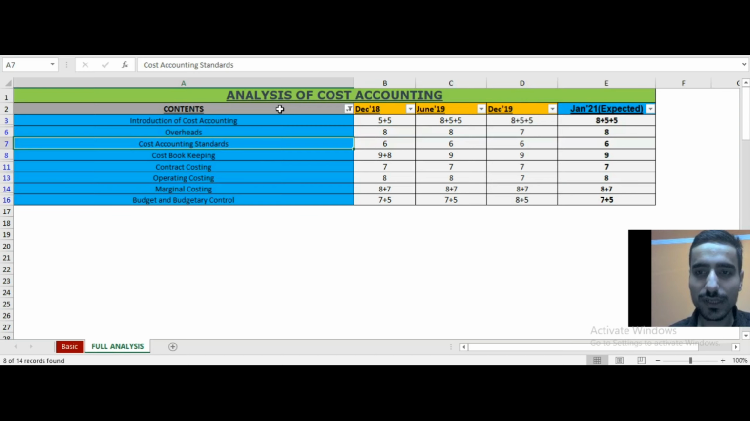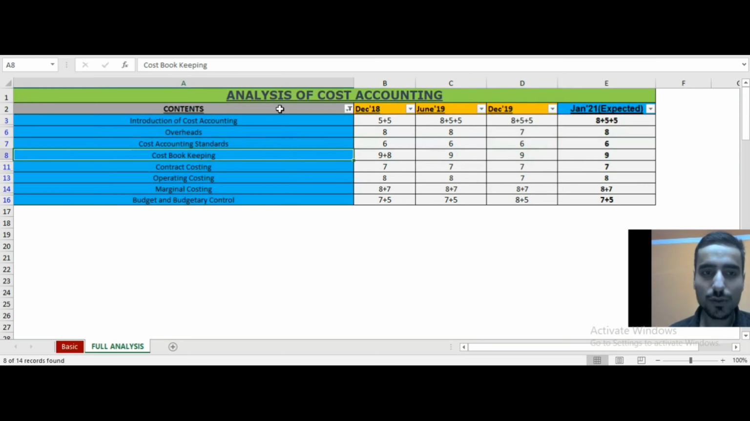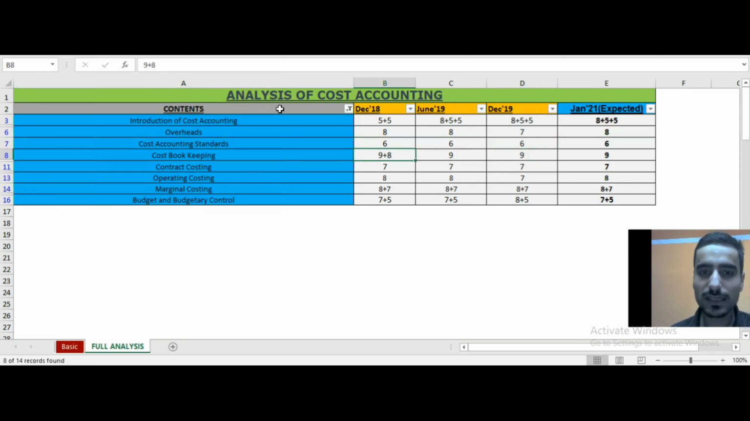If I talk about cost accounting standards, they are very easy. You can do it in less time than other topics, and it will cover 6 marks in your examinations. Coming to cost bookkeeping, 17 marks in December 18, then 9 marks in June 19, then 9 marks in December 19. So around 9 marks. Cost bookkeeping is basically cost sheet and all, and it's very easy.